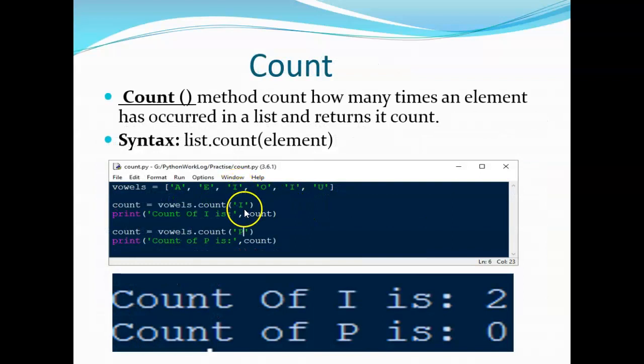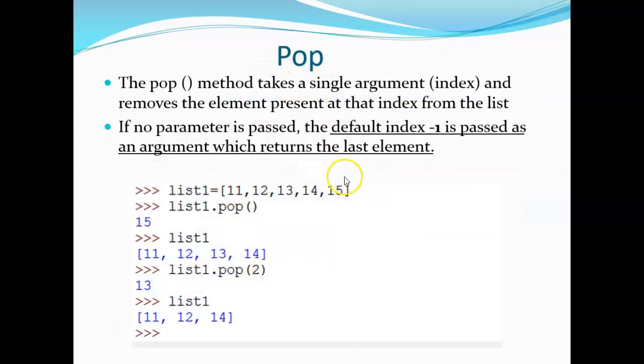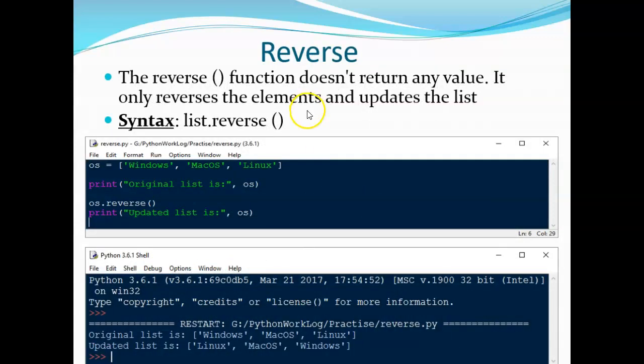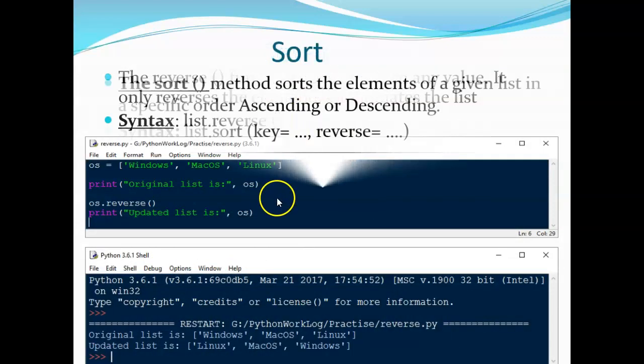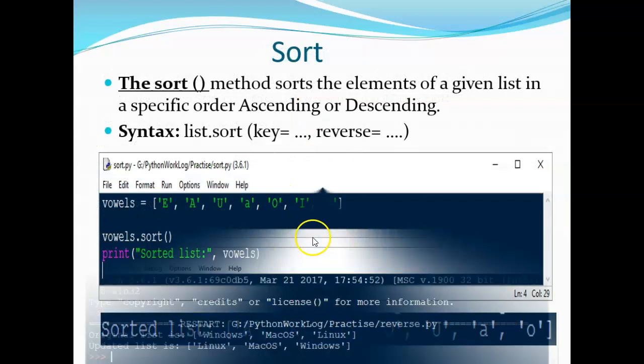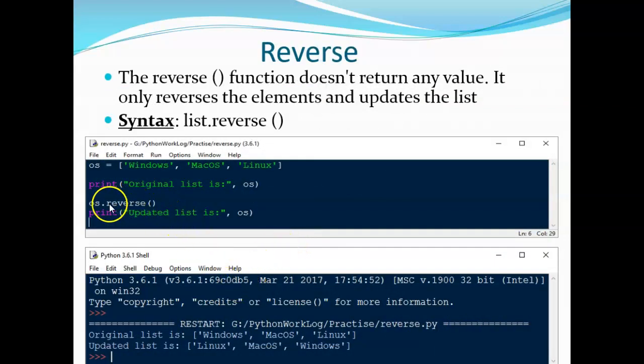Same way you have count, dot count: the number of times an element has occurred. Method count, how many times an element has occurred. Same way pop, removing the last element. Reverse, printing in reverse. Of course, by using -1 you can do it, and you also have another function called reverse.